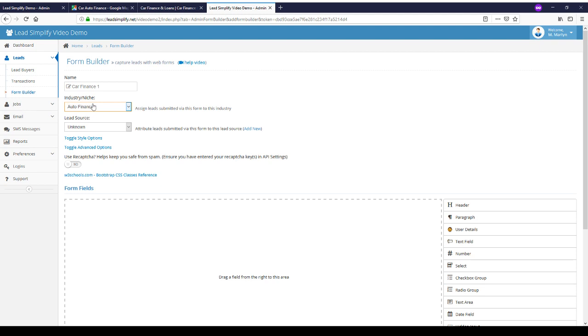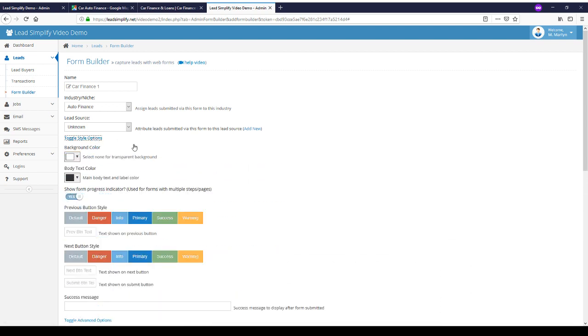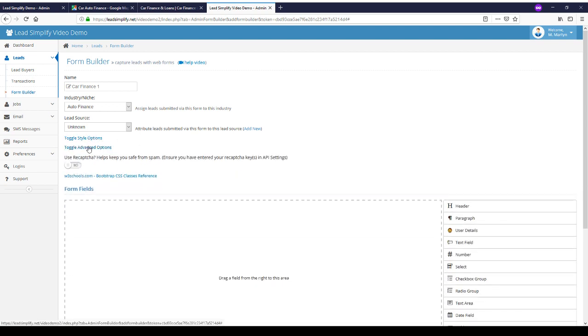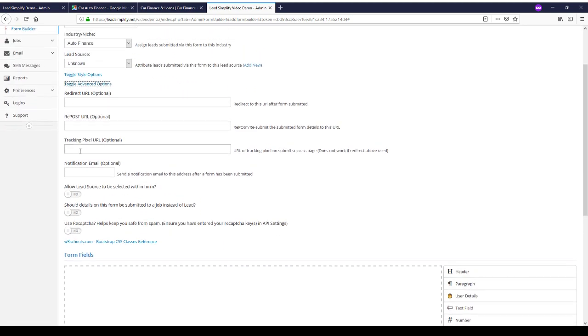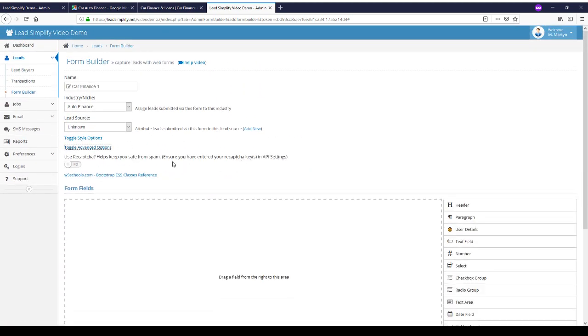Here we can select the industry that leads submitted to this form will go into, which will determine the actual cost per lead and the number of times that lead can be purchased. Here we've got the option of adding a lead source. So if we build a form and we know we're only sending Facebook traffic to that form, we may want to add that as a lead source, which will help us determine where traffic's coming from. There are also some advanced options which will allow us to include stuff like tracking pixels, which I'll cover in a few seconds actually.